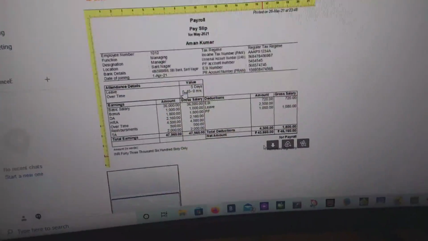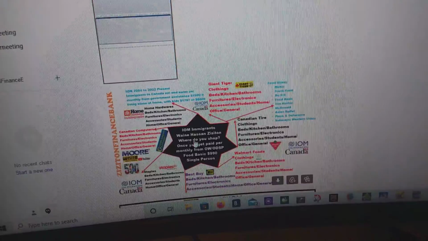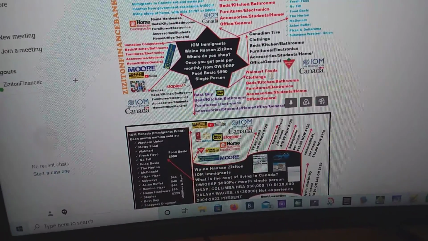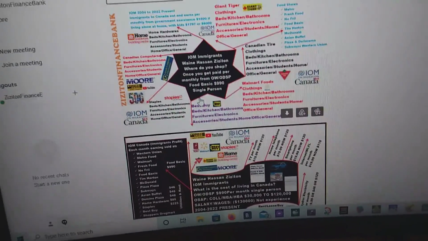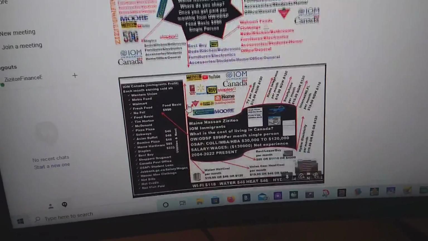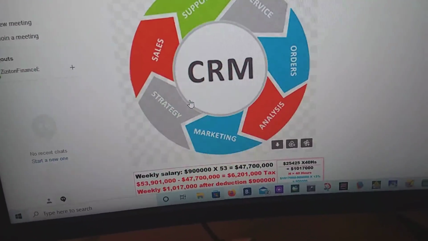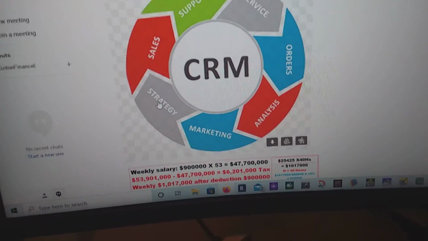Most recently. And then if we look here, we're going to review muchly about the payrolls, how payroll works. And then this is the checks, how the checks work. And then this is how much it is on the cost of living in Canada. This is the cost of living. And then where the item really soap, we're going to be looking at that, and then we're also going to be chatting briefly about the CRM.